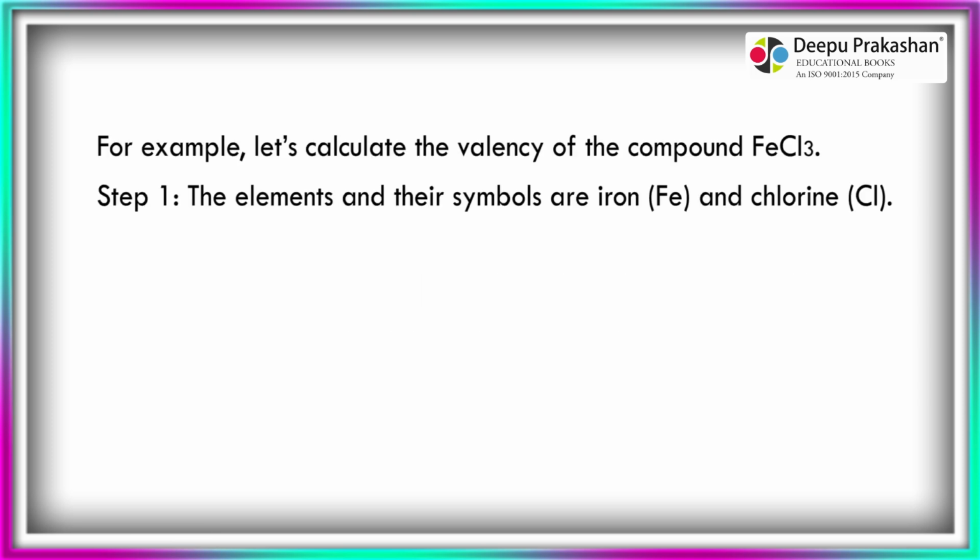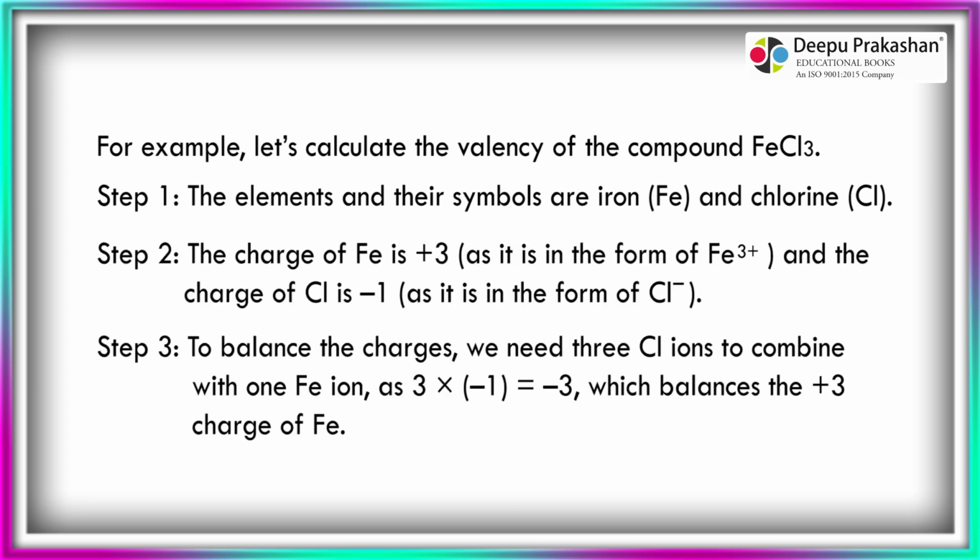For example, let's calculate the valency of the compound FeCl3. Step 1. The elements and their symbols are iron, Fe, and chlorine, Cl. Step 2. The charge of Fe is +3 as it is in the form of Fe3+, and the charge of Cl is -1 as it is in the form of Cl-.